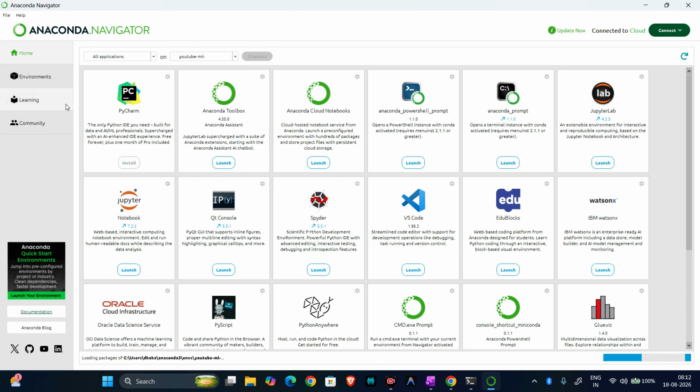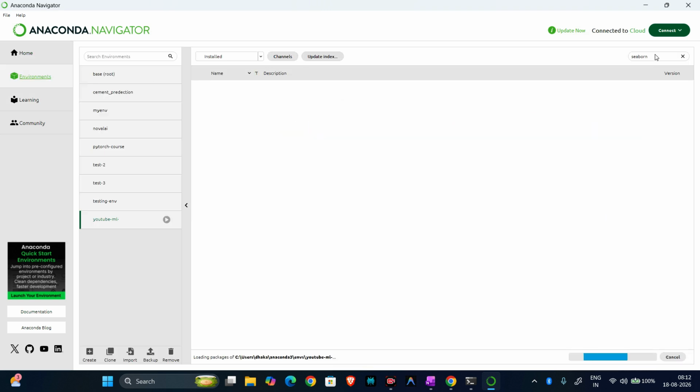I am using Anaconda Navigator, so I will switch to environments. Here we will search Seaborn. It is not installed, so we select this one.